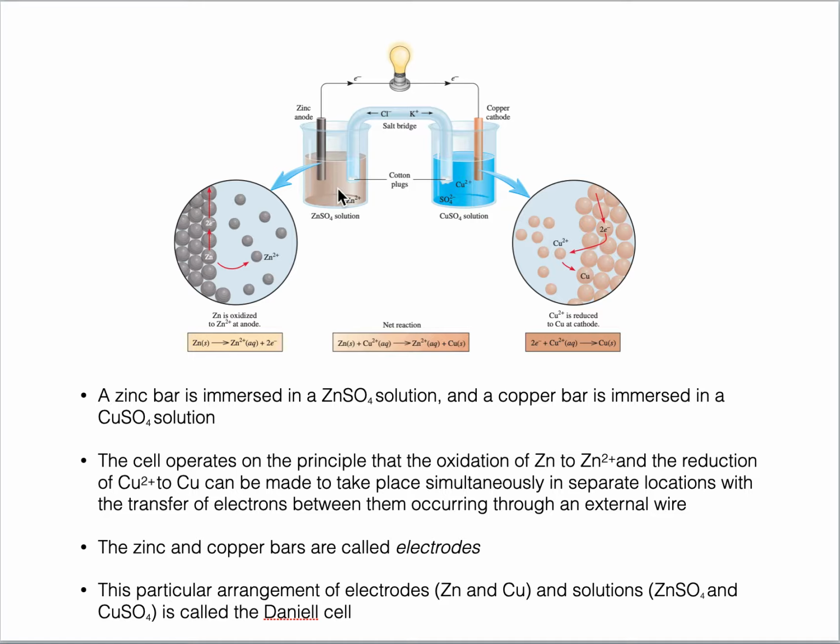Zinc 2 plus is a cation, positive charge, so it is increasing on this side, in this solution. There will be more positive ions as compared to negative ions. Which are the negative ions here? Sulfate. Sulfate ions are also in this portion along with zinc 2 plus. But the number of sulfate ions is constant, and more zinc is entering the solution in the form of zinc 2 plus, so there is an increase in zinc 2 plus.